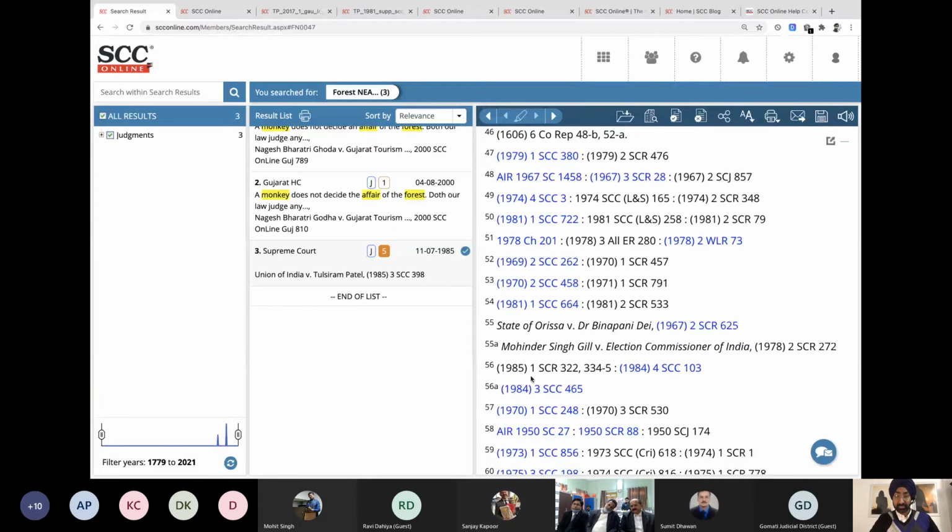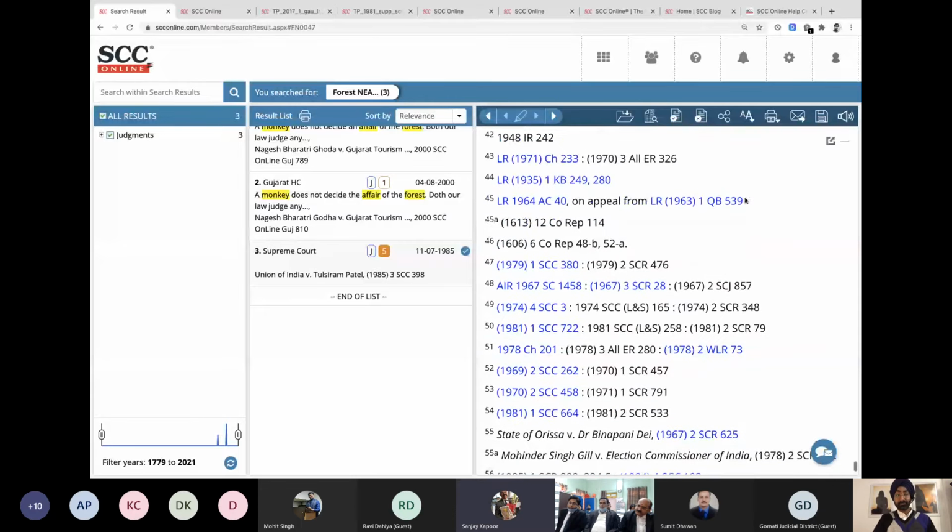I forgot what it was. I think, sorry, 46. 46 is mentioned over here. So you also get to see the citations which are mentioned over there. In case you want to search with it, you can also search with those things. So it's information within the information. Once you start reading, you get all this information over here.